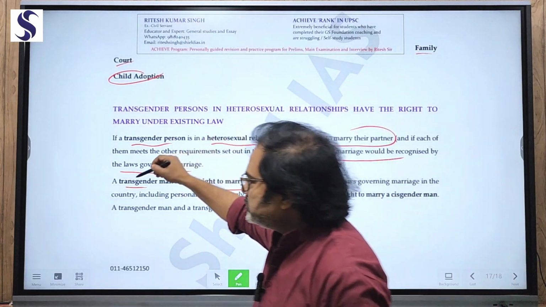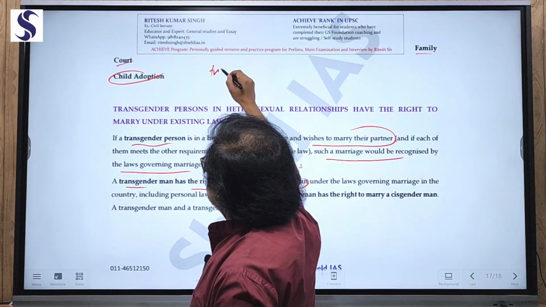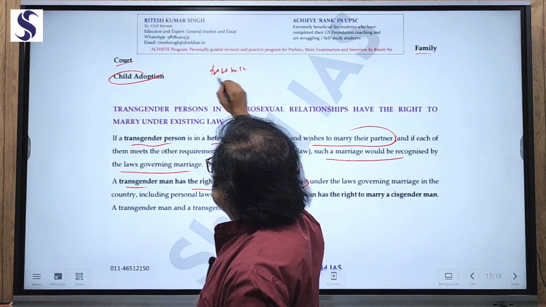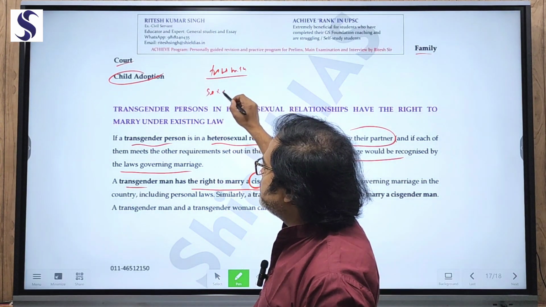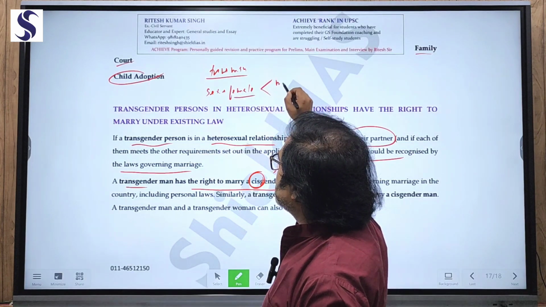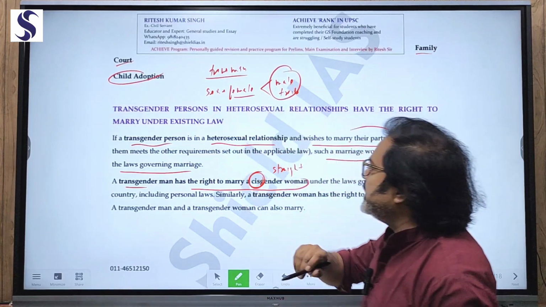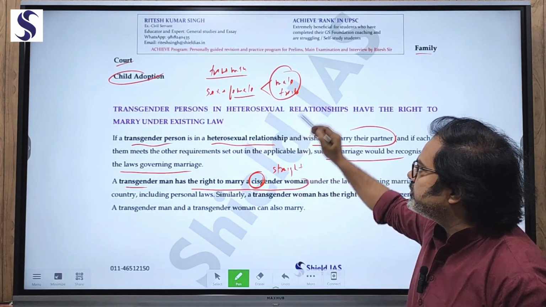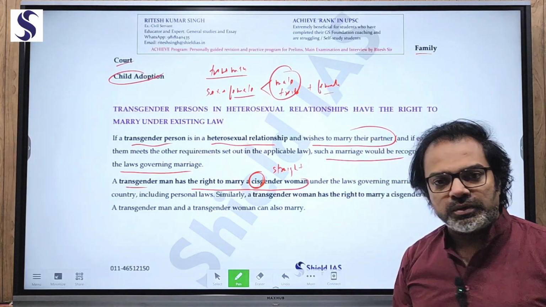A trans man is someone whose sex at birth is female, but who has all the male traits. This person having male traits can marry a female. This is allowed.